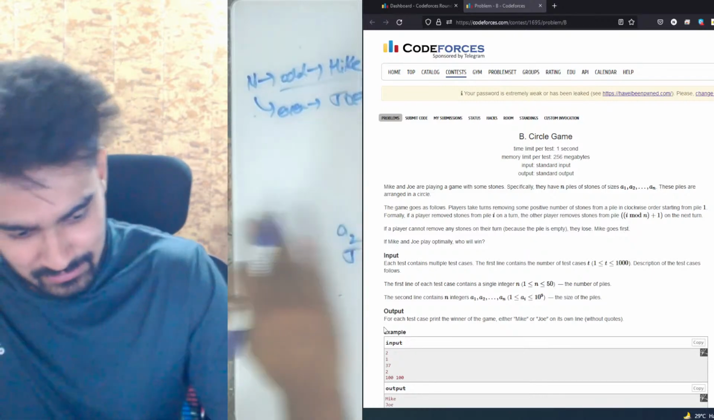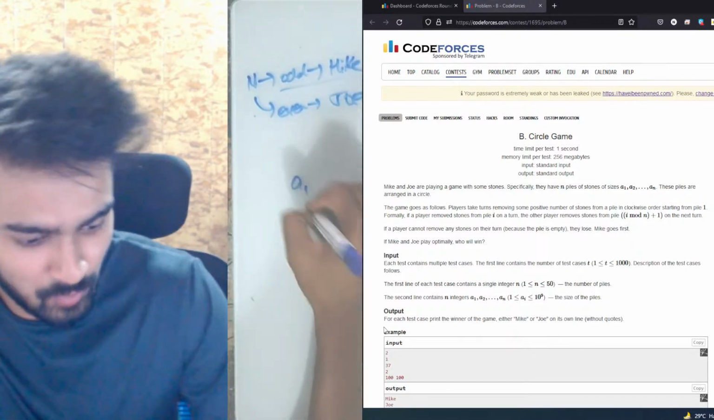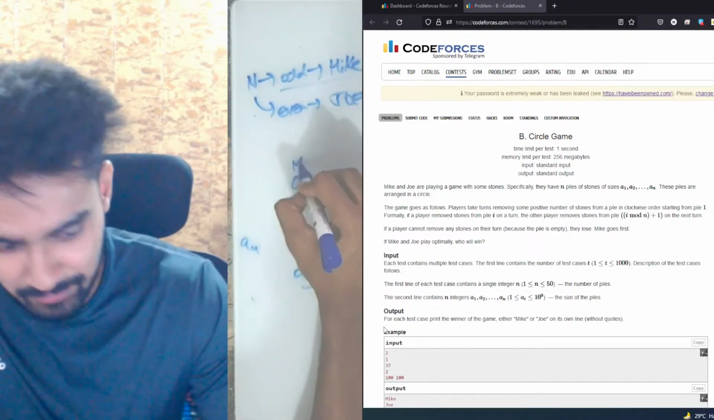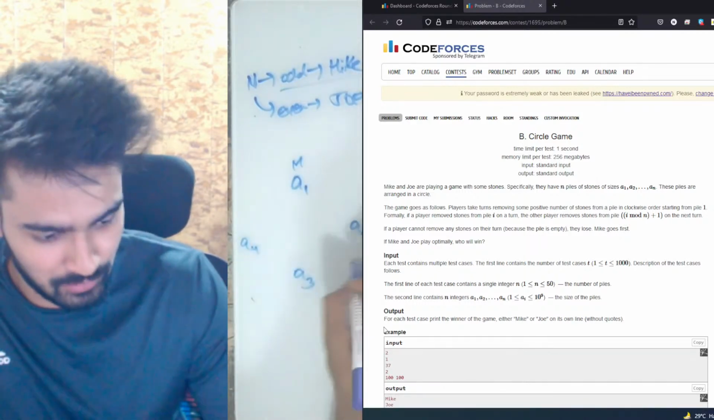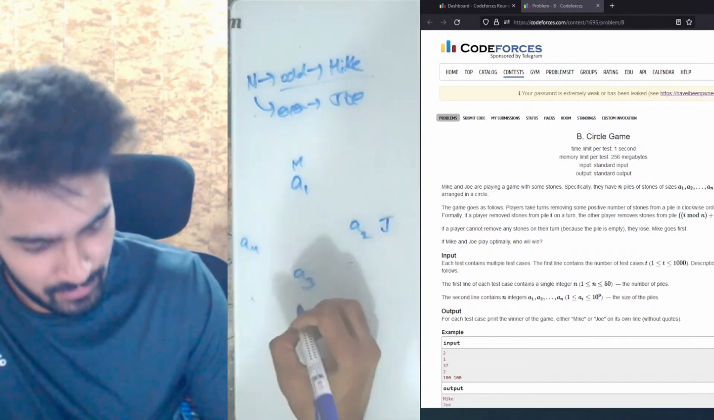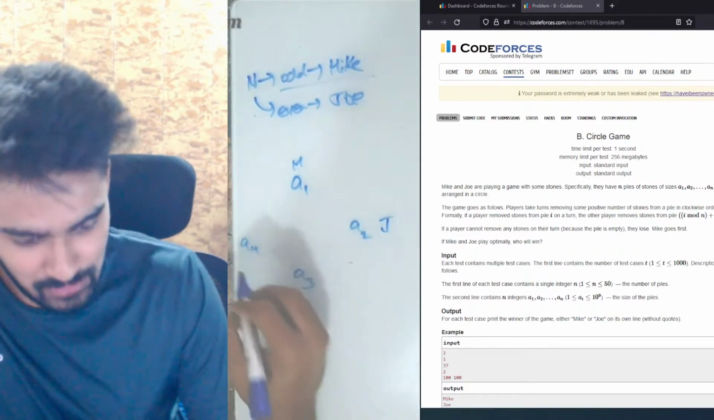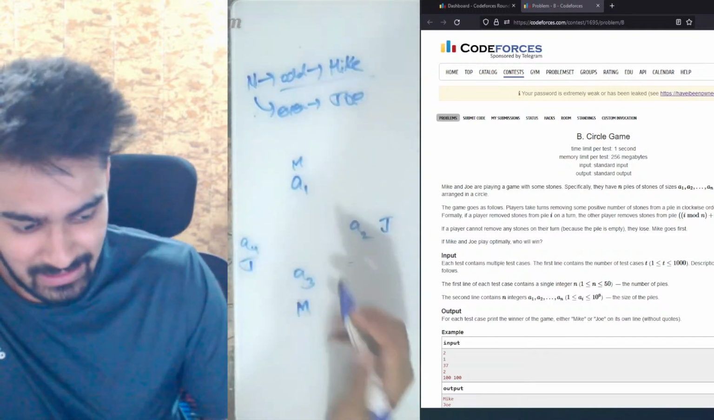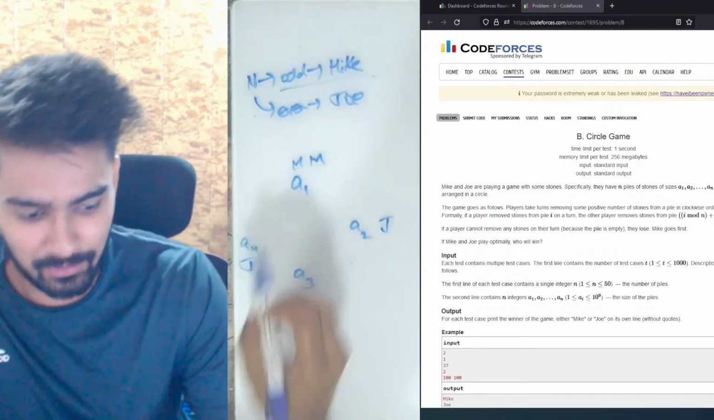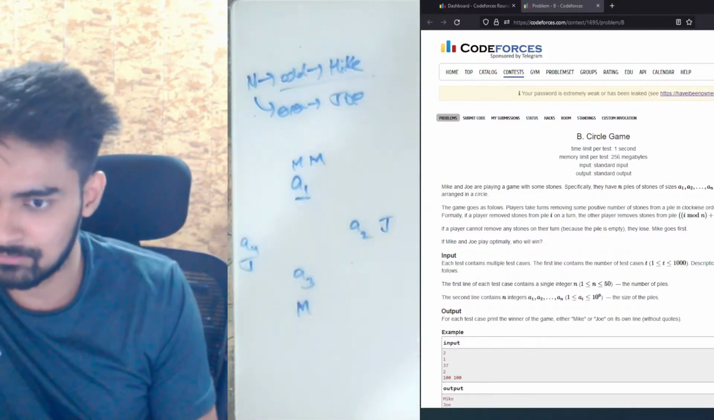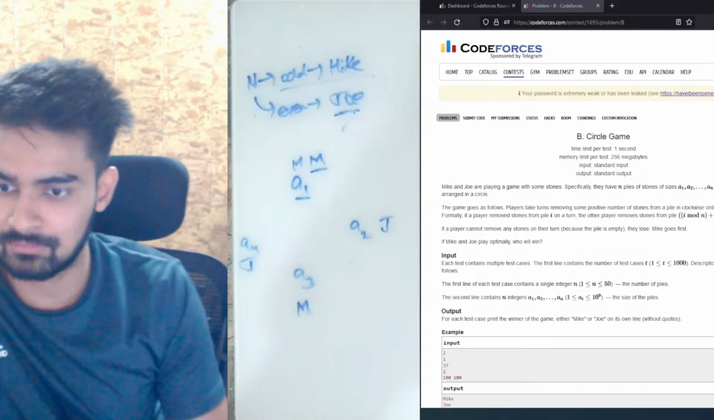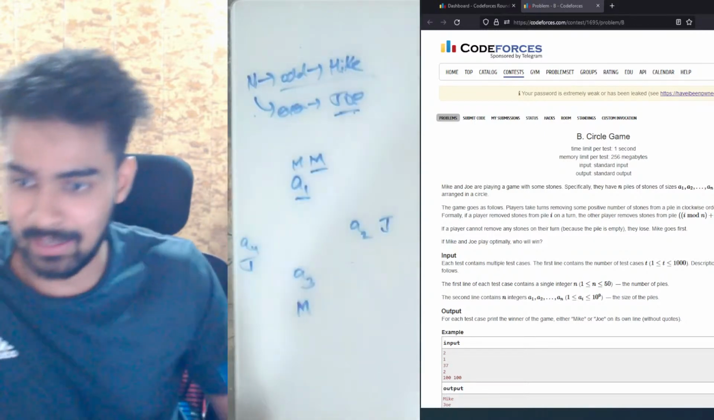For the even case, we have A1, A2, A3 and A4. A1 will be removed by Mike, then Joe will remove A2, Mike will again remove A3 and then Joe will remove A4. Now it's again Mike's turn. So if Mike had removed every value from A1, then Mike would lose and hence Joe would be the answer. But both these players are actually playing optimally.